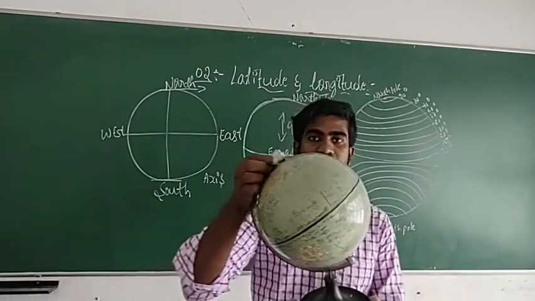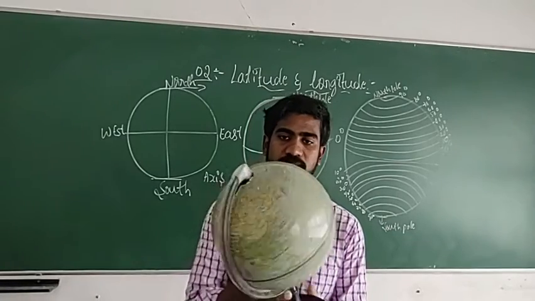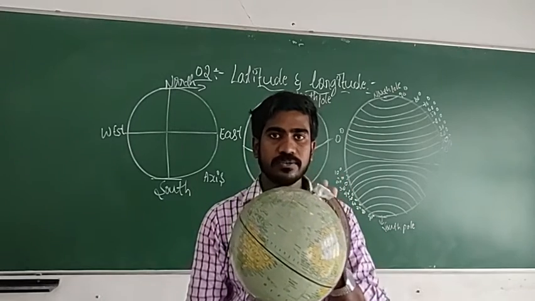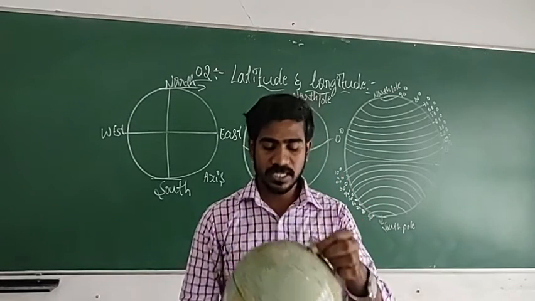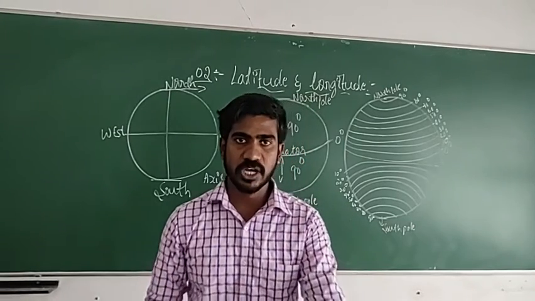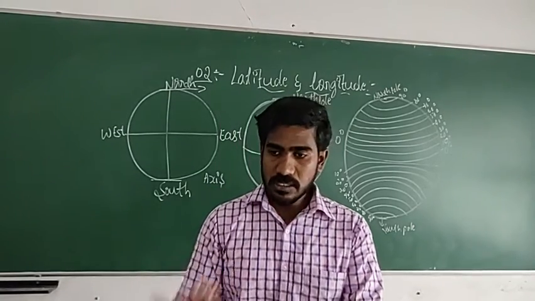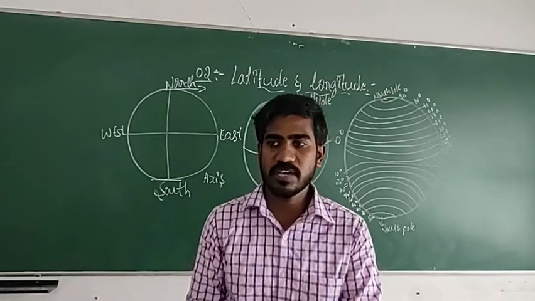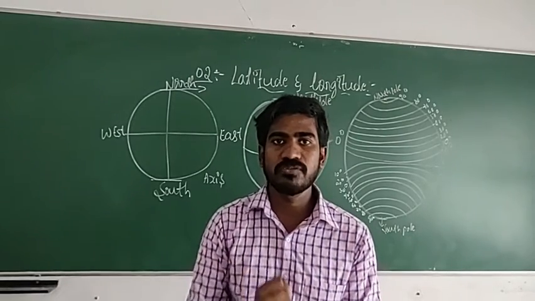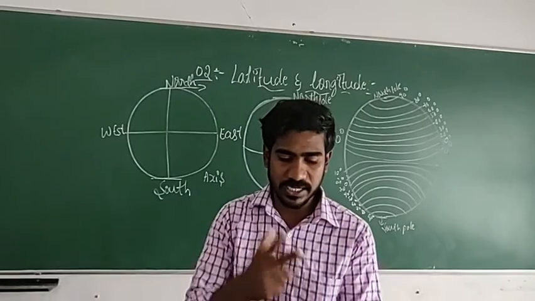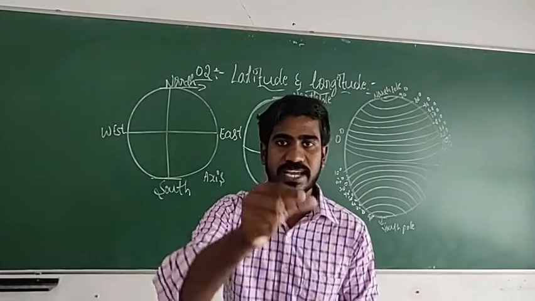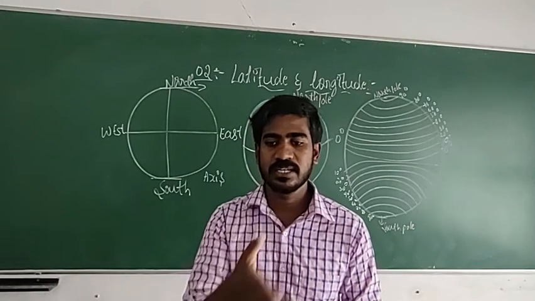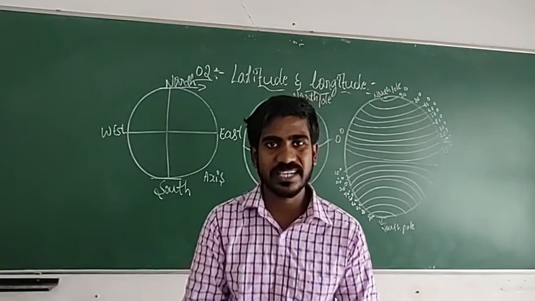See, this is called the earth's true model. What is this? Earth's true model, but actually the name is globe. Why it is called the earth's true model: sometimes we go to the cake shop or the fruit shop. When we go to the fruit shop, we ask how the fruits are. They will say, oh, very tasty. How do we believe that these are tasty? So they will cut one piece and give it, we will eat it and say, yeah, it's good, we can buy. Then, Anna, give me 1 kg.